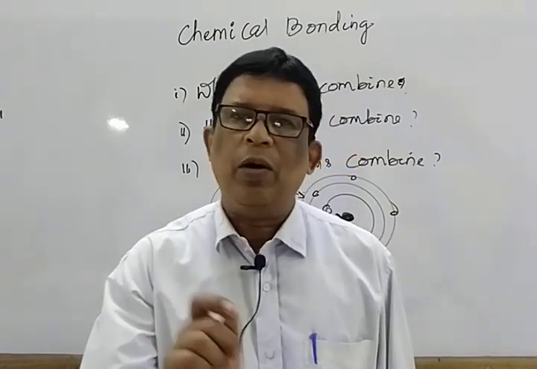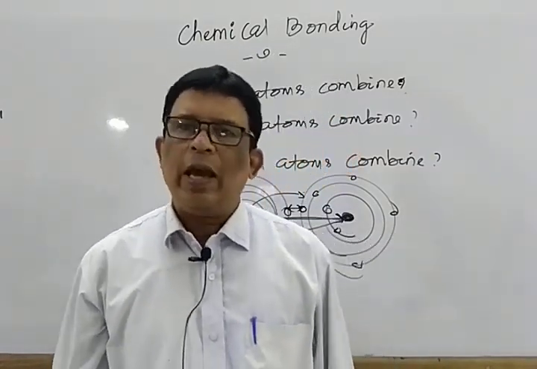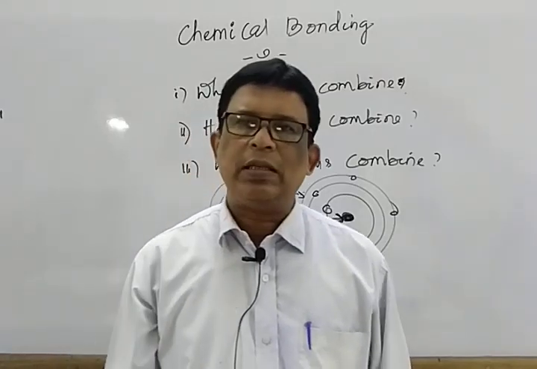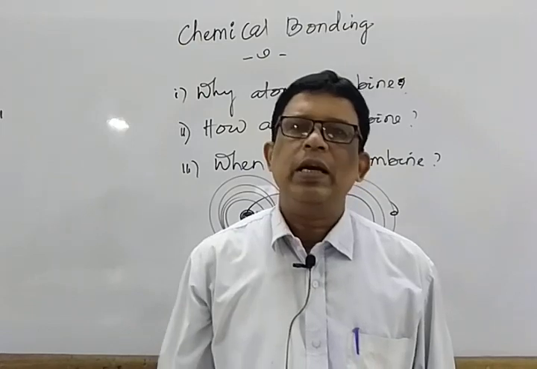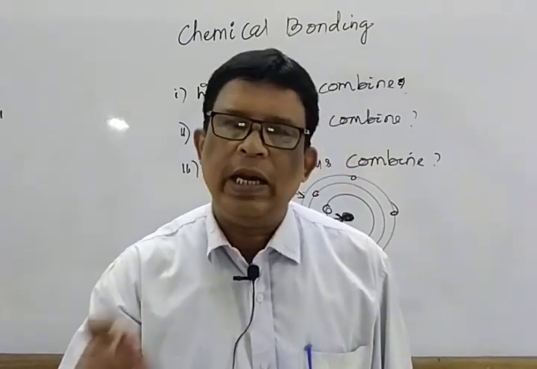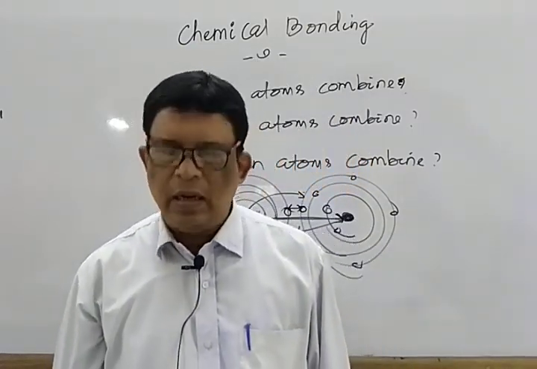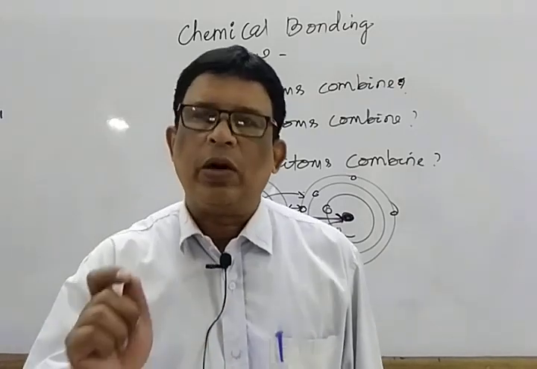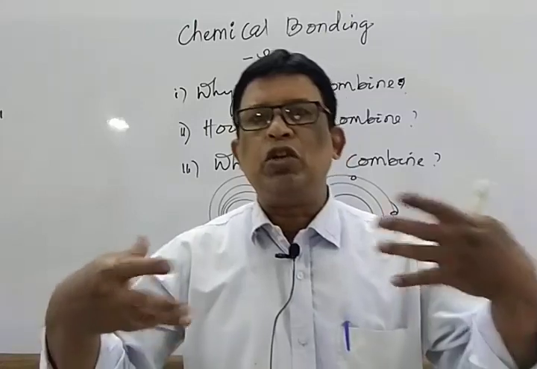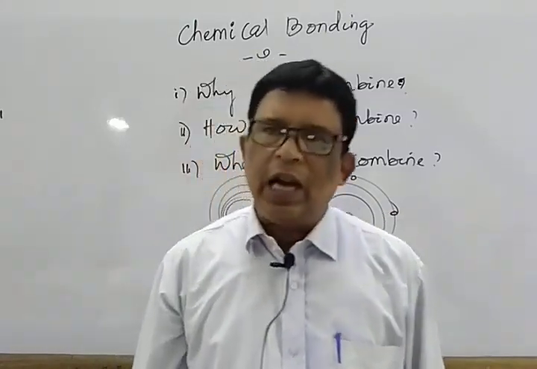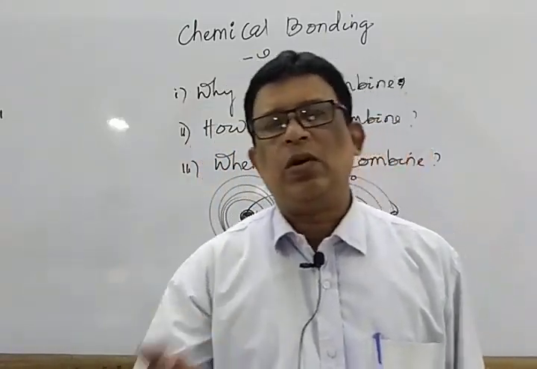Both are inversely proportional. So everyone tries to possess a zone of stability. That's why it is necessary to lose energy. And last one is to obey the octet. That means acquire the 8 electrons. The tendency to possess 8 electrons in their valence shell is known as octet rule.